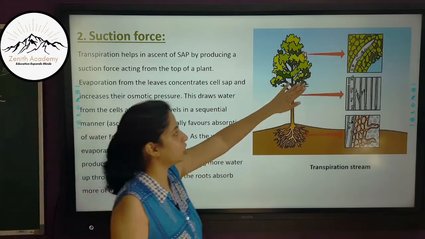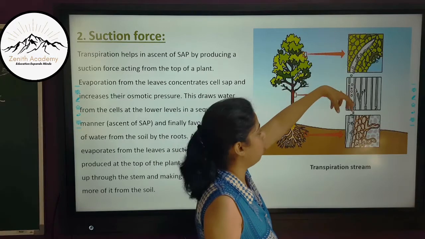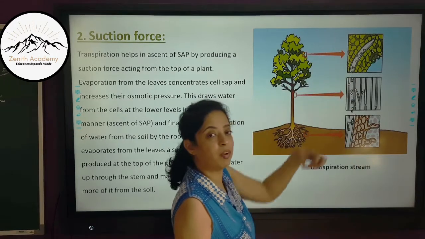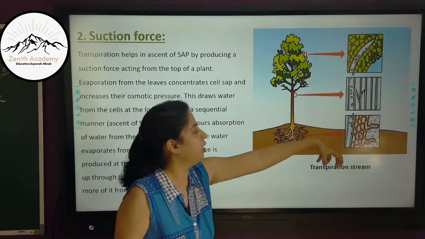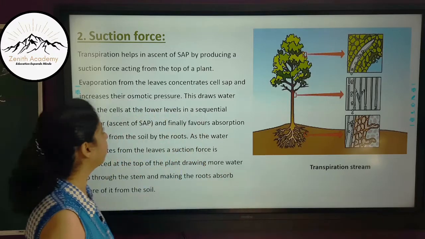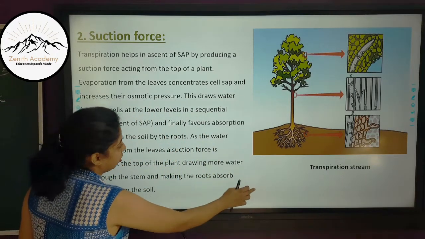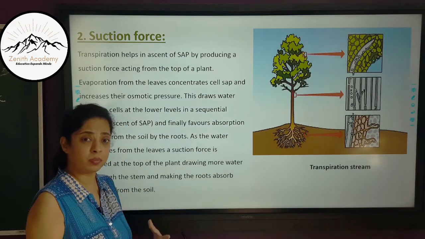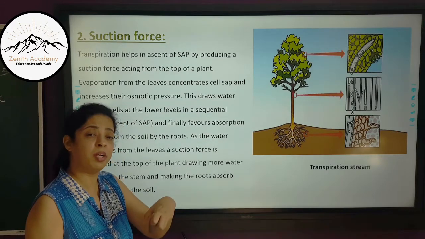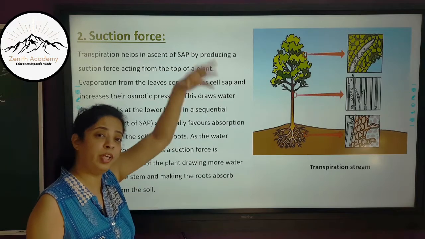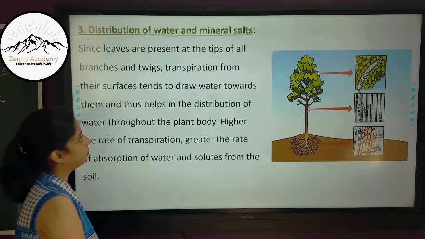So the more the transpiration from the top, the more the suction, and the more water it can absorb from the soil. That is why the roots are able to supply water to very tall plants as well.